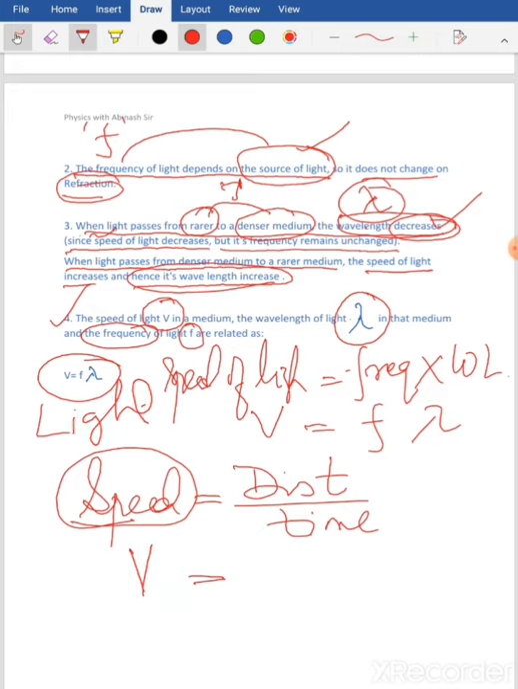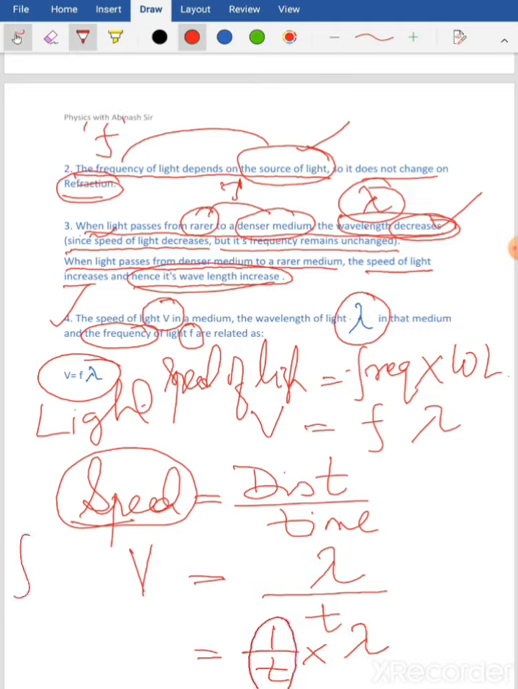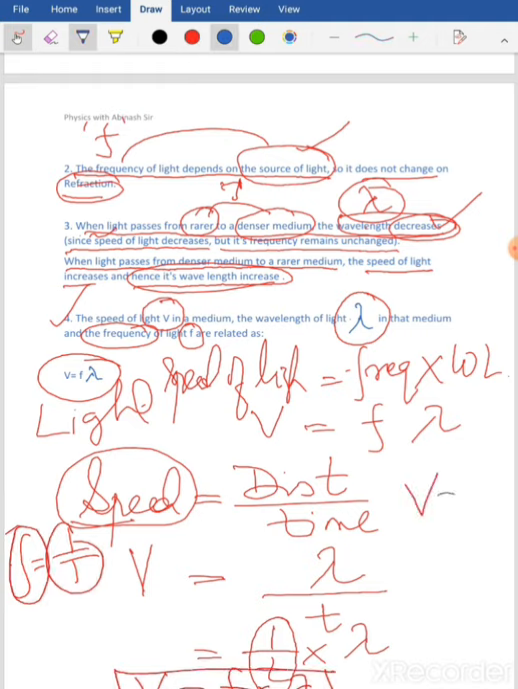Distance is the length of the wave, denoted by lambda, divided by time, denoted by small letter t. Now I can write this as 1 by t into wavelength, that is lambda. But you know that frequency is the reciprocal of time, so f equals 1 by t. So 1 by t is f. Here I get v equals f into lambda. This is the relationship between speed of light v, the frequency and the wavelength.